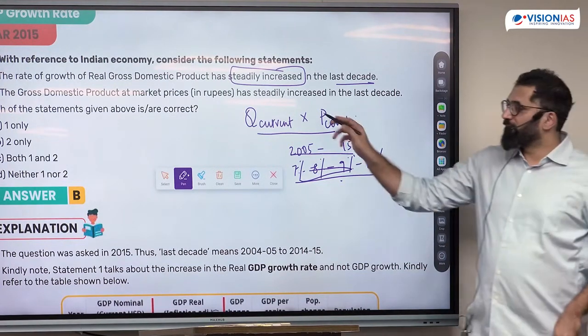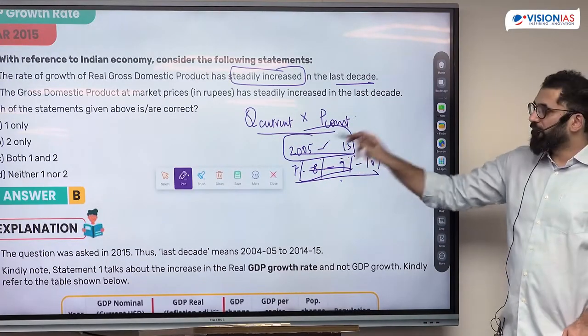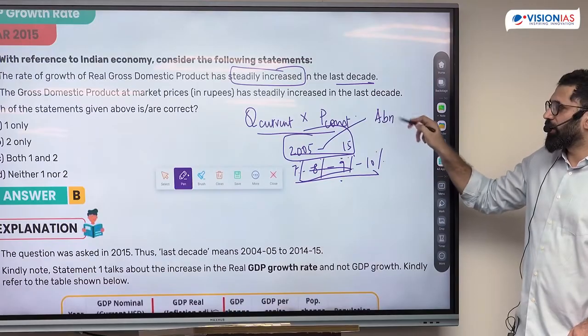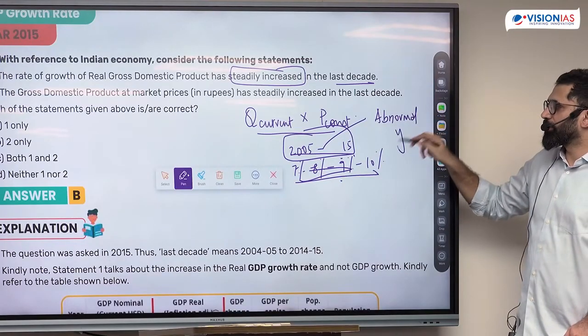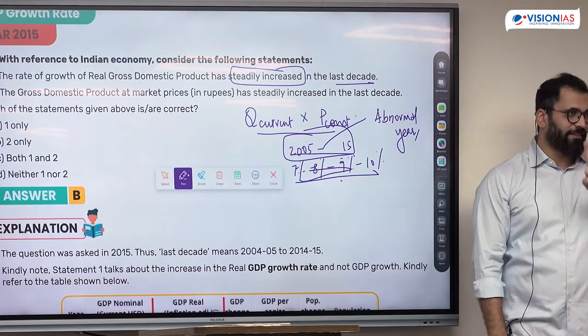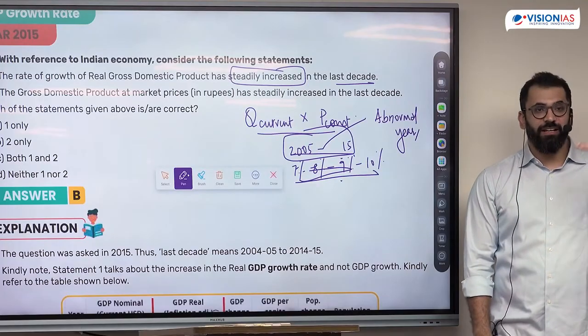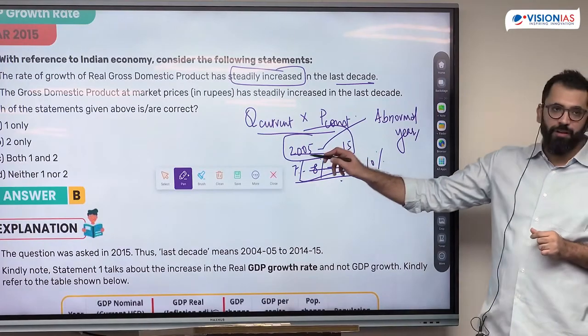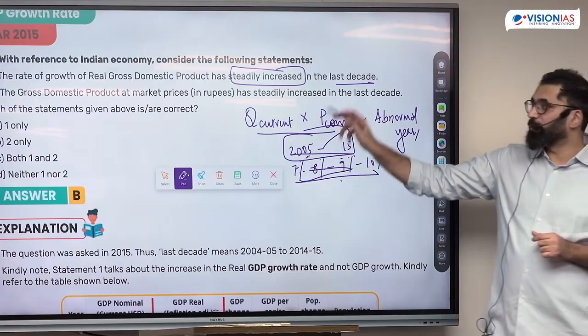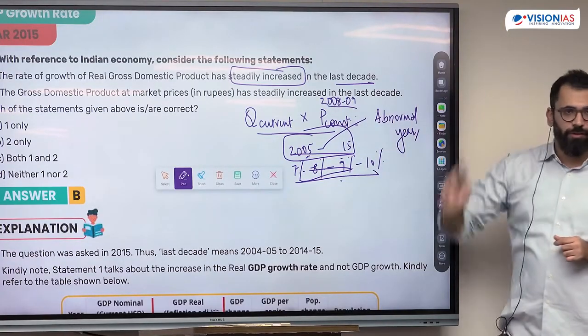Whenever there is a trend-based question, in this particular time frame, try to find a particular abnormal year. This is where the trend will break. The economy is consistently growing. It might be correct that it is steadily increasing. But there was a certain problem between 5 to 15. That was 2008-9, and even till 10 the problem continued.